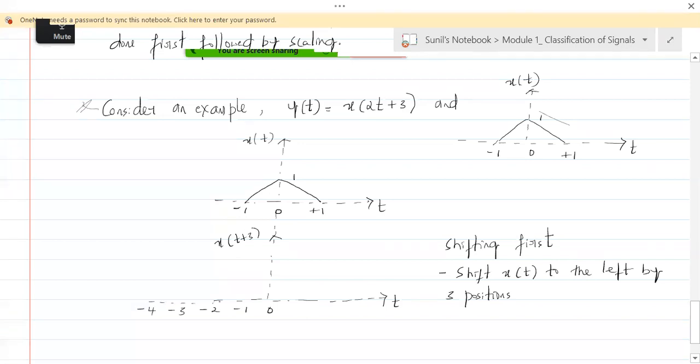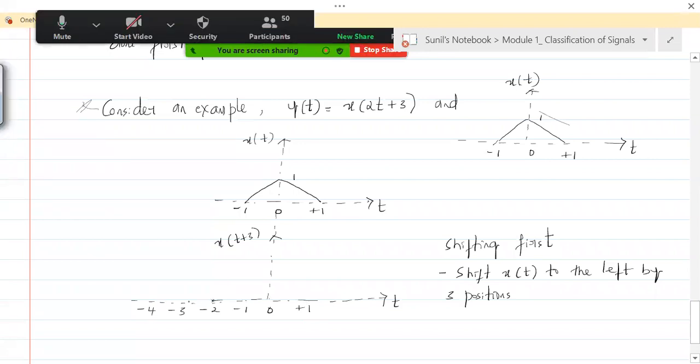Okay, now the signal which is starting at +1 should now start at where? So let's see the shift. Okay, 1, 2, 3. So this is where it should start, and this is how the signal should look. Is it okay with you, everybody? This is x of t plus 3. Now this x of t plus 3 needs to be scaled.